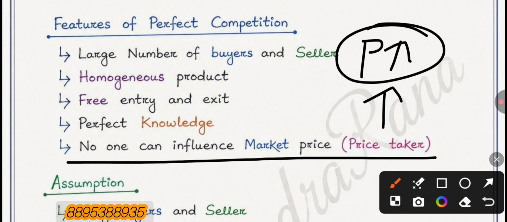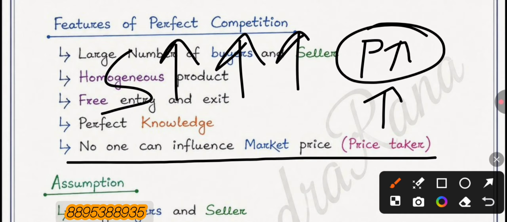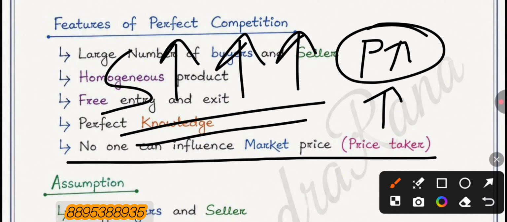Listen to me guys, there is a little difference between price maker and price taker. A price maker makes price according to their own thought, and price taker means a situation where a seller sells their goods and services according to the market price, and the market price is set by the market forces of demand and supply.